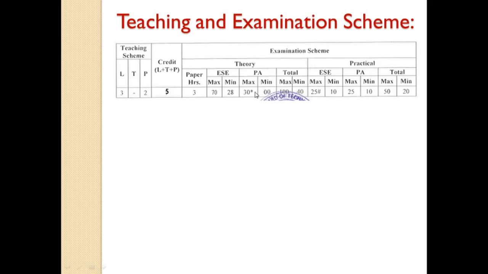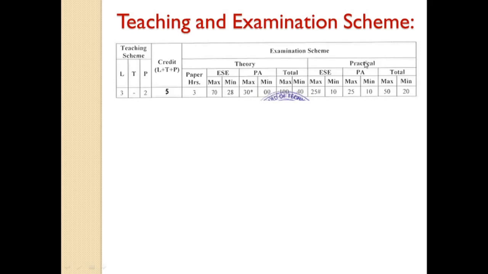From this we have to score minimum 12 marks. Though here we see the minimum marks is 0, if you do not score the minimum 12 marks, your passing marks out of 70 will change. For example, if you got 8 marks out of 30, then the passing out of 70 is 32 marks. So 100 marks is given for theory, from which you have to score minimum 40 marks, that is minimum 12 marks in PA and minimum 28 marks in the end semester exam.